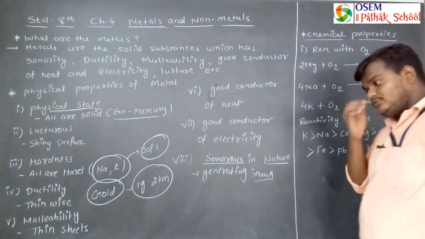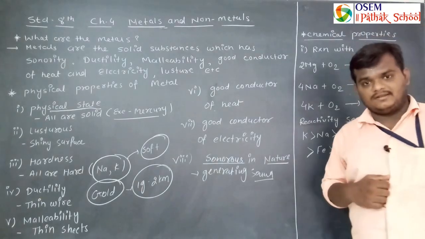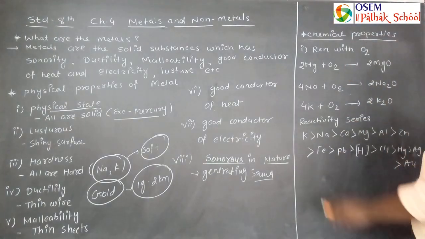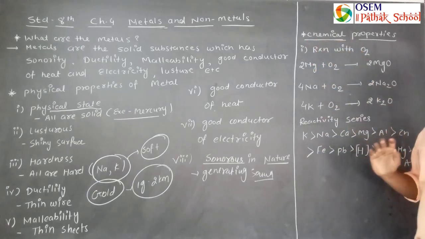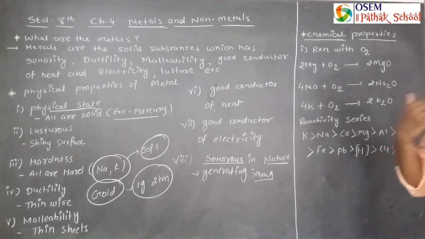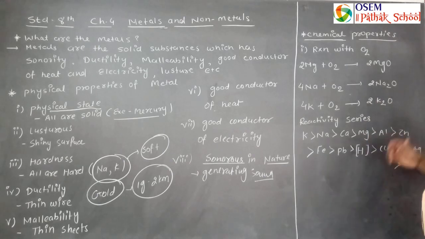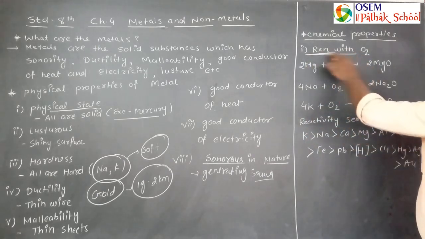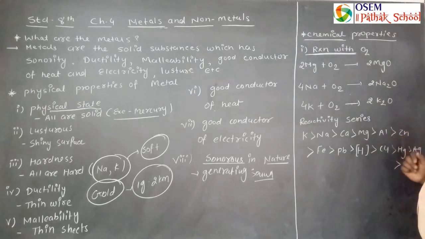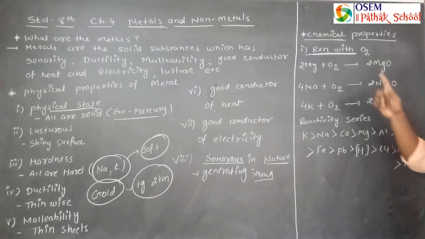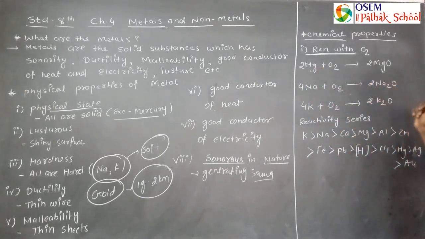Now we will move on to another topic, and it is the chemical properties of metal. Chemical properties can be defined by chemical reactions. Different metals react with different substances to give specific chemical properties. Here I will explain it by the reaction with oxygen. Suppose I am taking the first example, the metal magnesium.